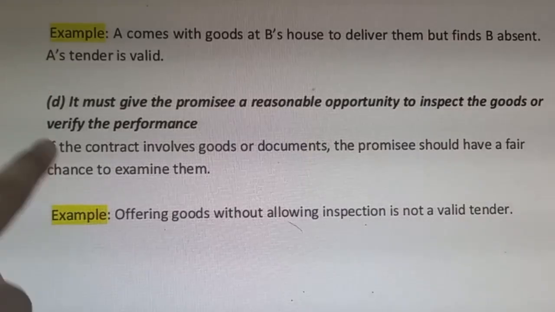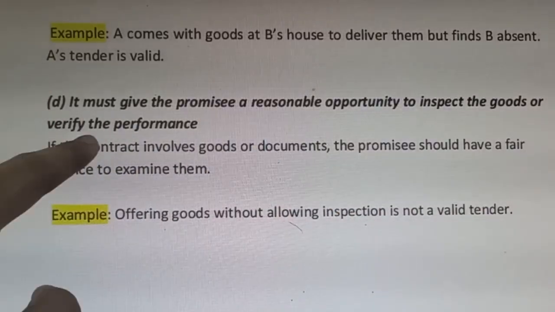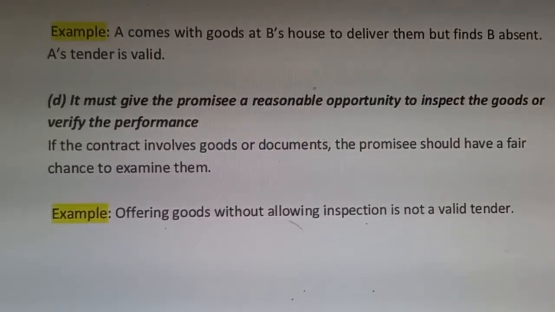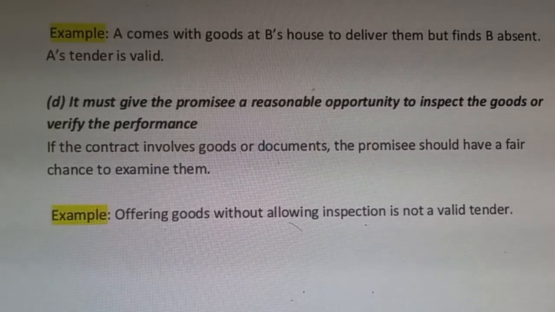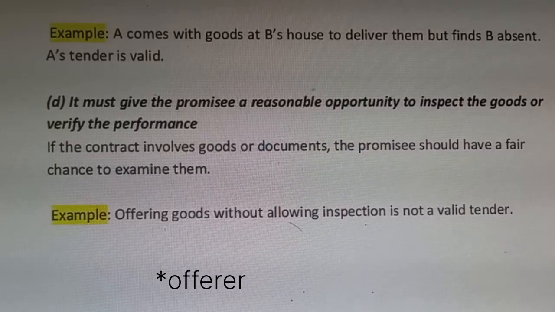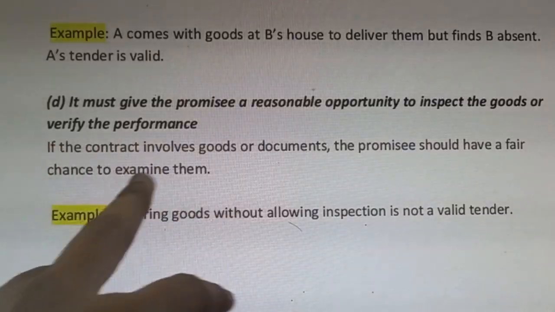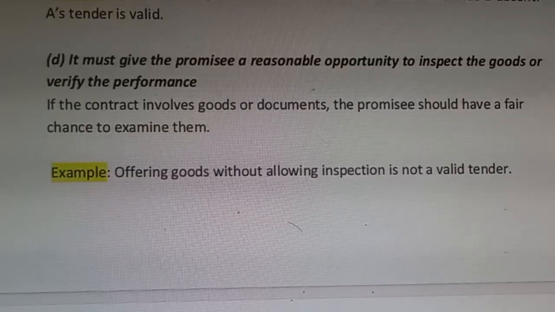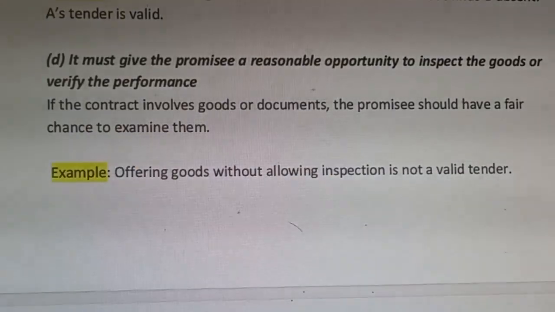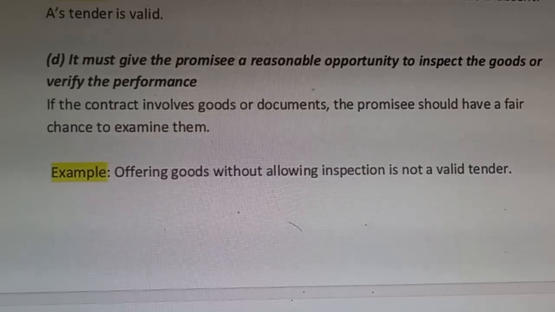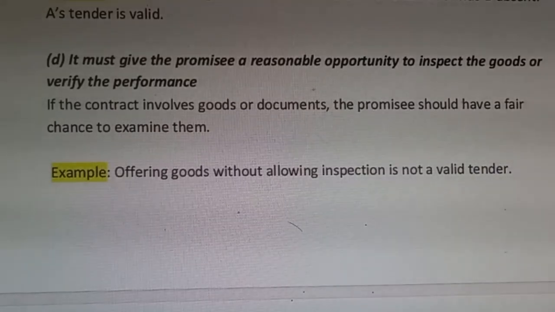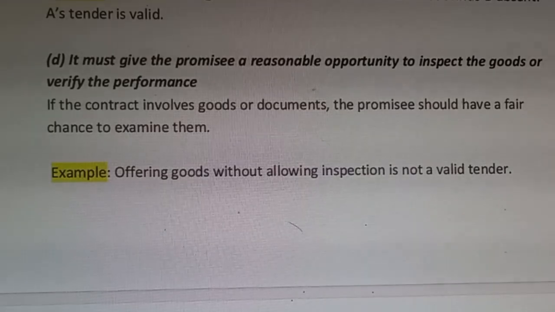It must give the promisee a reasonable opportunity to inspect the goods and verify the performance. There must be a correct time and opportunity to inspect, to check the goods and services provided by the offeror. If the contract involves goods or documents, the promisee must be allowed to inspect them. Offering goods without allowing inspection is not a valid tender. Giving goods without allowing proper time and proper chance to inspect or examine them does not constitute a proper tender.